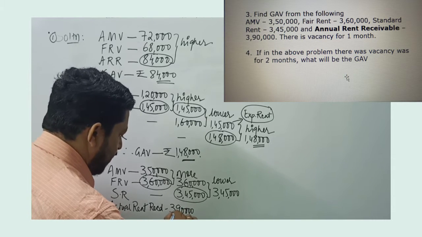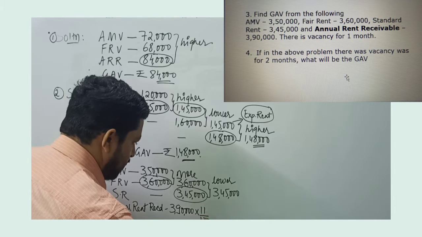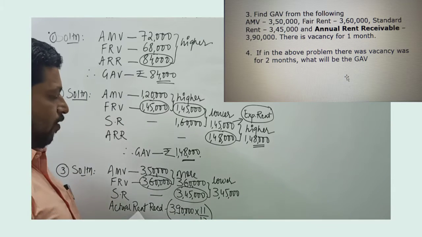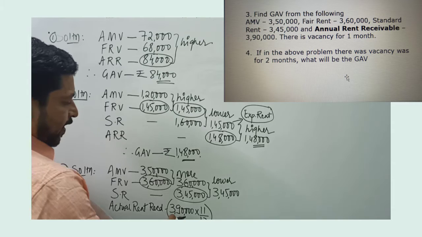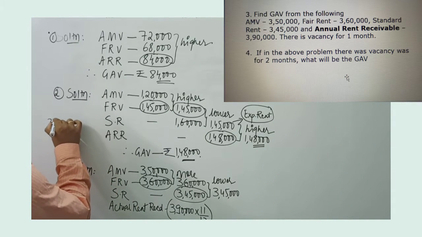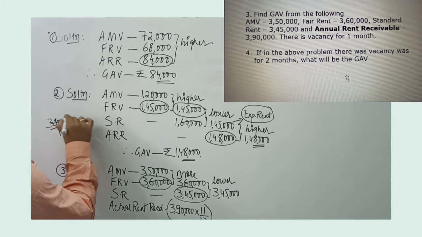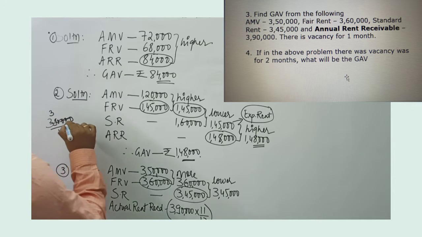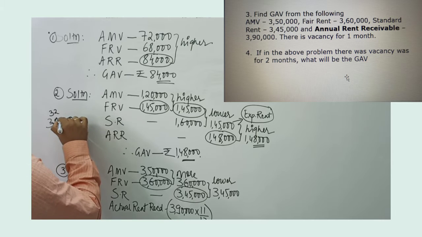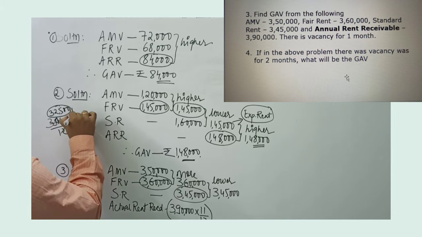Since there is a vacancy for 1 month, we need to take it only for 11 months out of 12, because this 3,90,000 is for 12 months. So if I take 3,90,000 divided by 12, I get around 32,500 rupees per month as the rent.